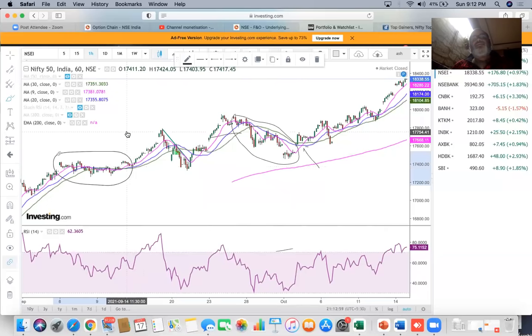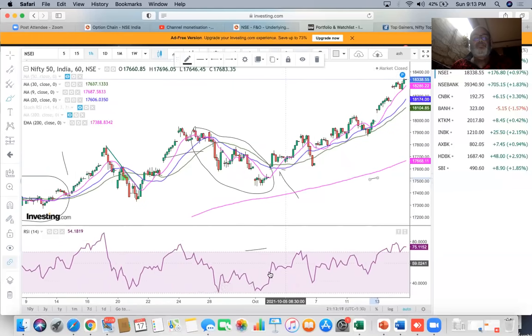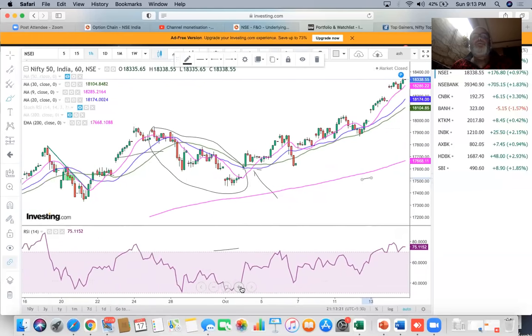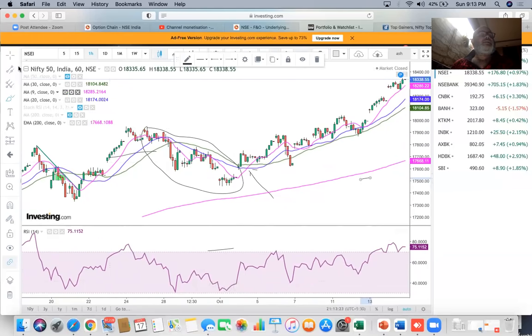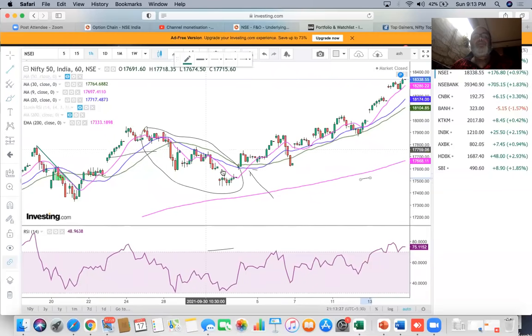So I have given you three types of entries for a swing trade, and basically what you need to do is to find out what sort of consolidation you should be looking at.